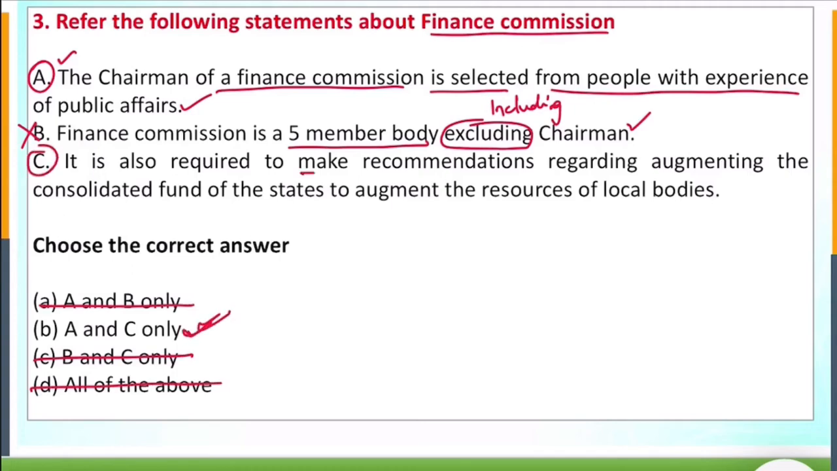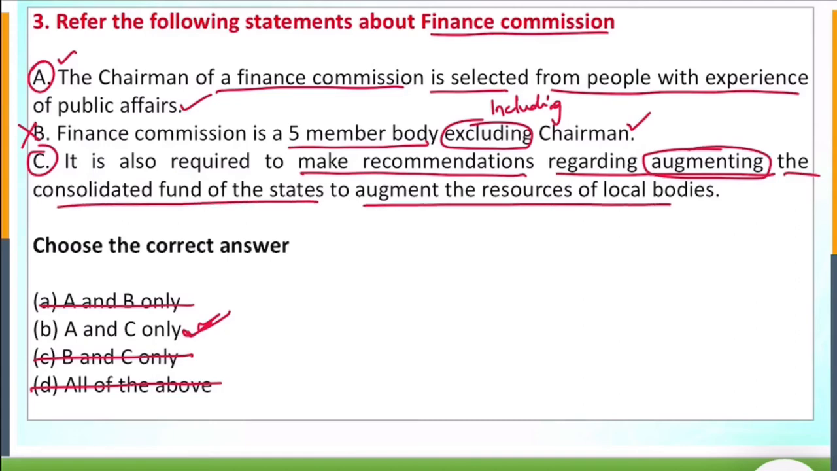So it is required to make recommendations regarding the augment, means supporting the consolidated fund of states to augment the resources of the local bodies. Yes, we have done this in the classroom. So answer would be A and C.